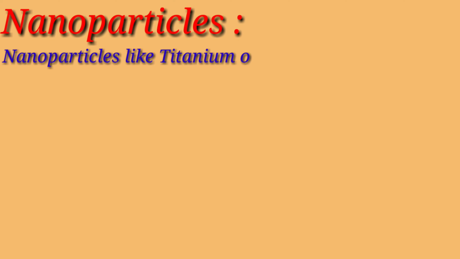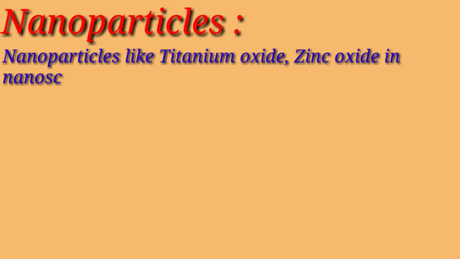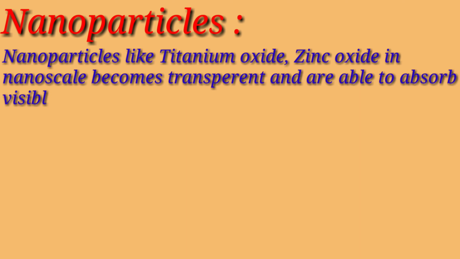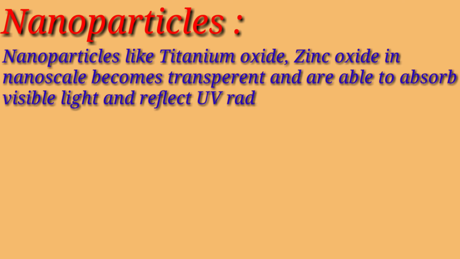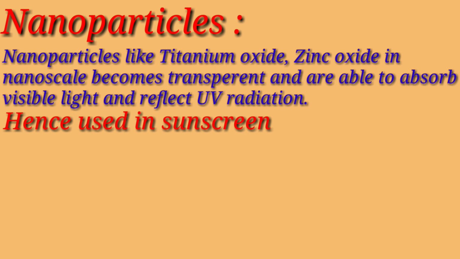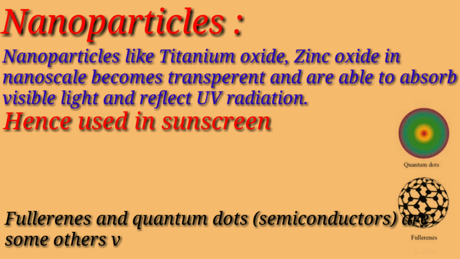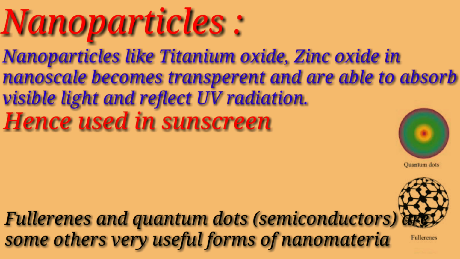Nanoparticles like titanium oxide and zinc oxide in nanoscale become transparent and are able to absorb visible light and reflect ultraviolet radiations. Hence they are used in sunscreens. Fullerenes and quantum dots are some other useful forms of nanomaterials.